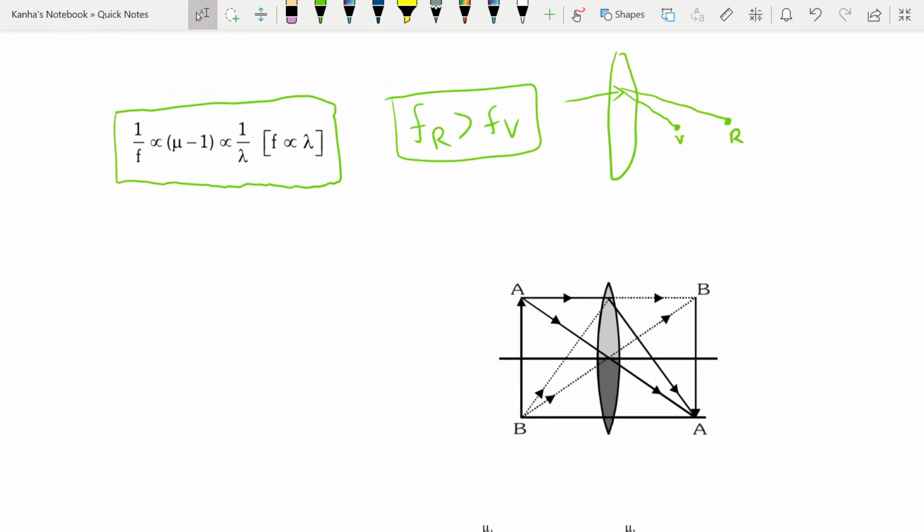The next case that I wanted to discuss was if half portion of the lens is covered by a black paper, then the intensity of the image will be reduced but the complete image will be formed. So when you blacken something out, the intensity of the image goes down, but the full image is formed.